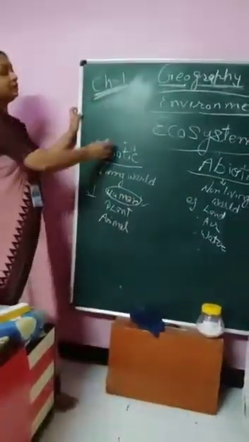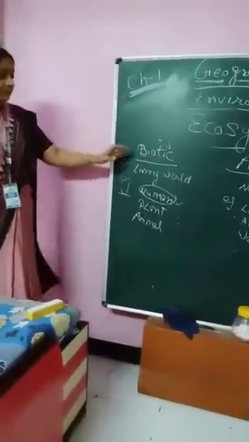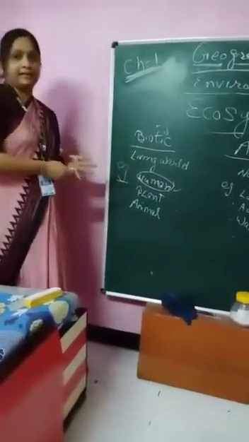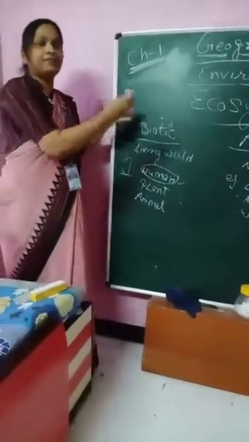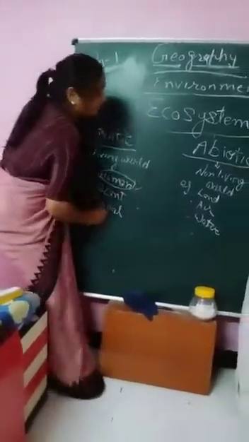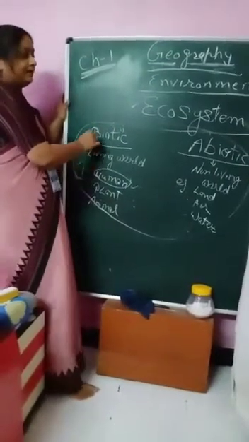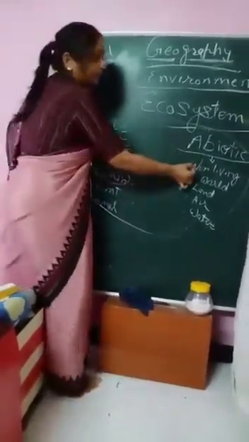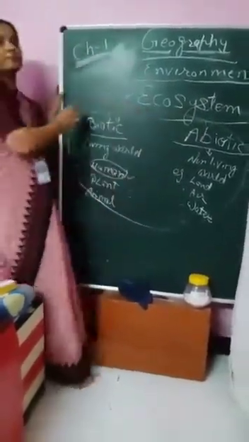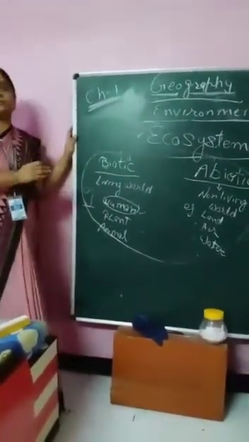So we can say ecosystem is a system in which both living and non-living things are interacting with each other, and they are interacting with their surroundings in which they live. So this dependence is called ecosystem. All organisms are dependent on each other. They depend on the environment, and this creates an ecosystem. There is a balance in this ecosystem.